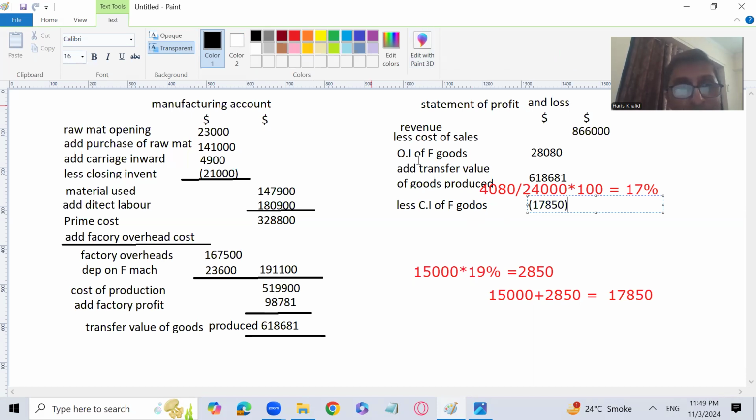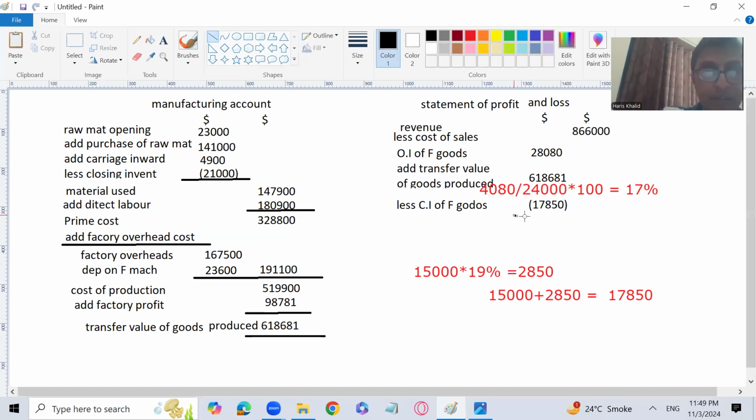So let's continue the question. Sir, where has this 17,850 come from? 15,000 was the finished goods closing inventory at cost, and the factory profit is 19%. So what I've done, 15,000 at 19%, 2850 is the factory profit on finished goods closing. I add the factory profit to the cost of finished goods closing to get the finished goods closing at transfer price. So here it is, 17,850.